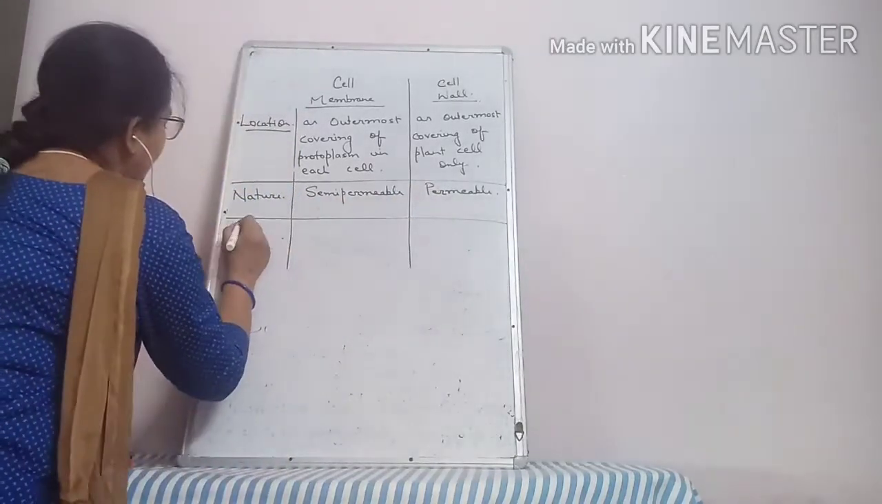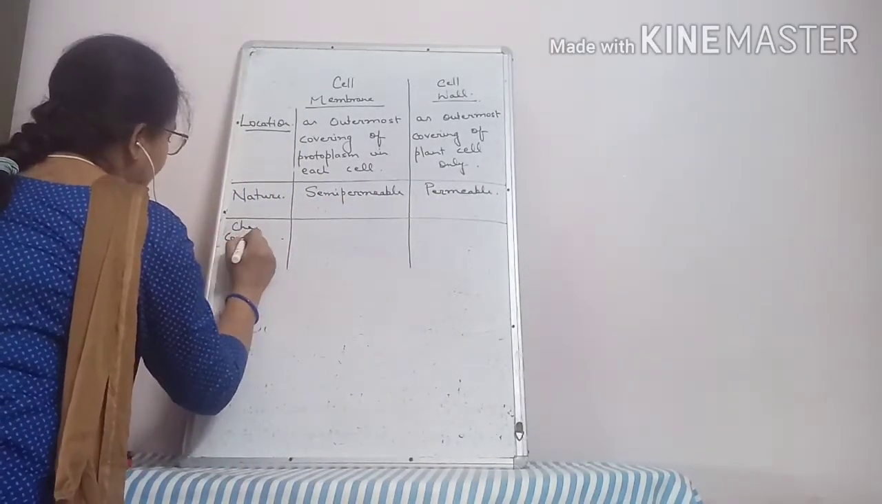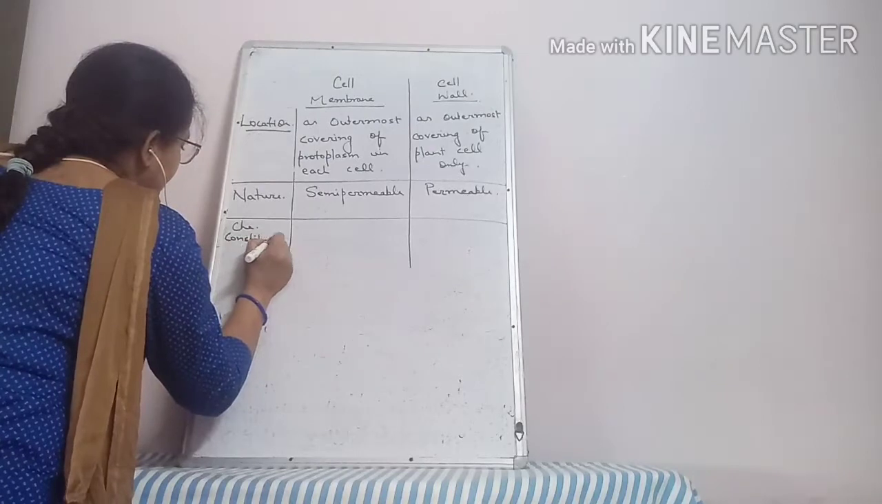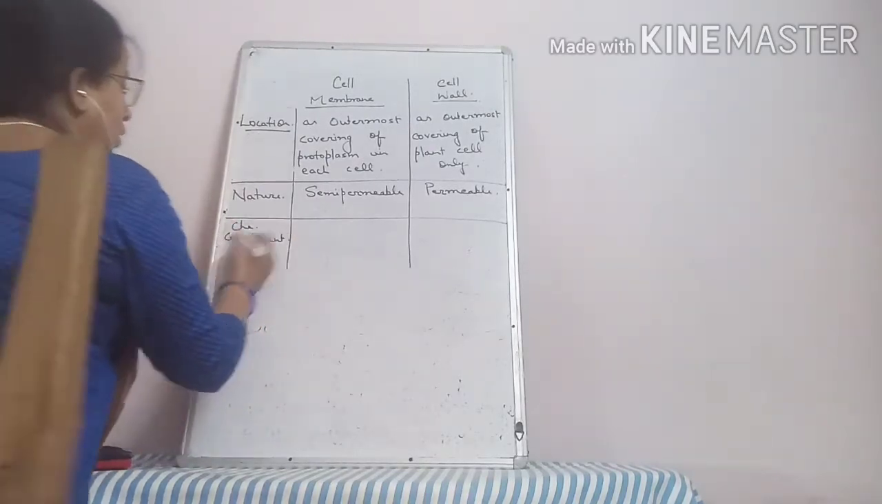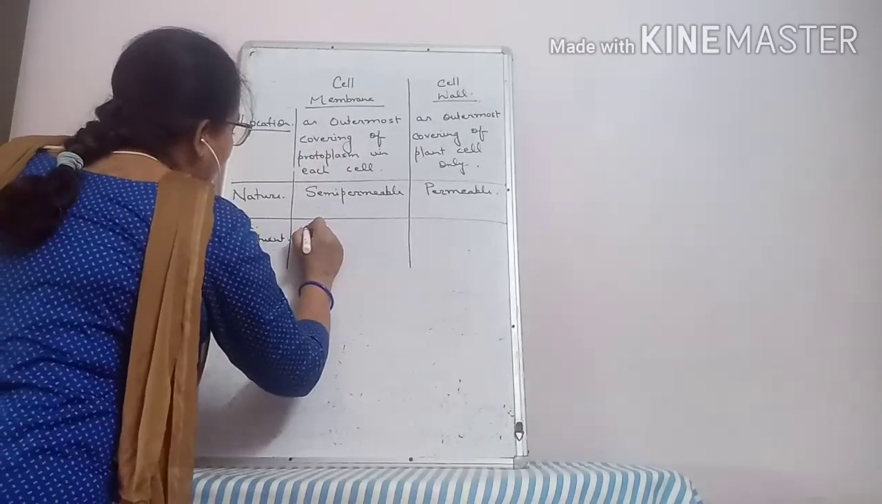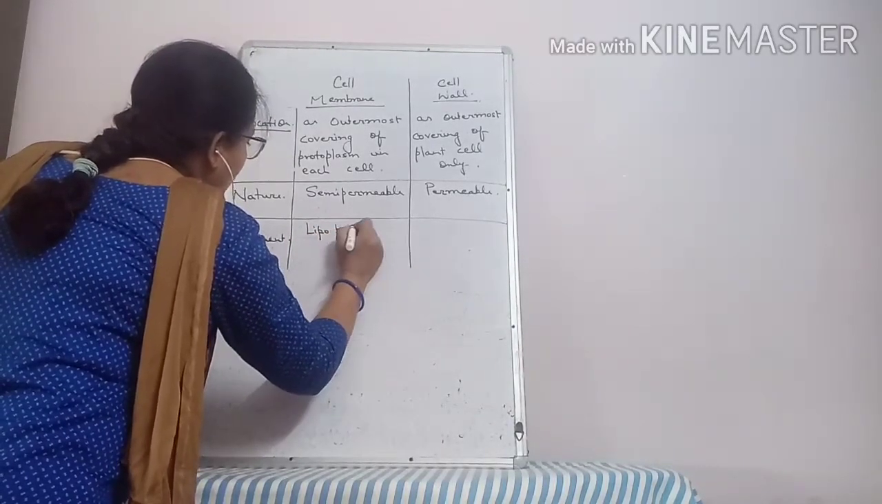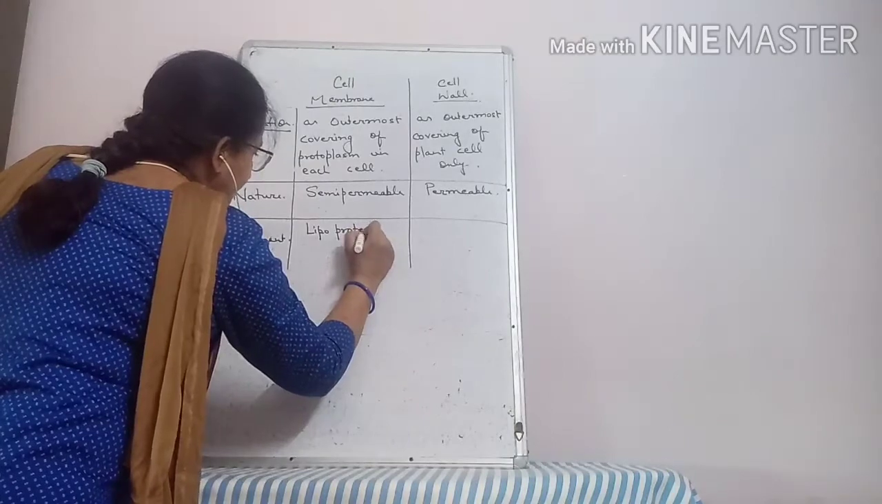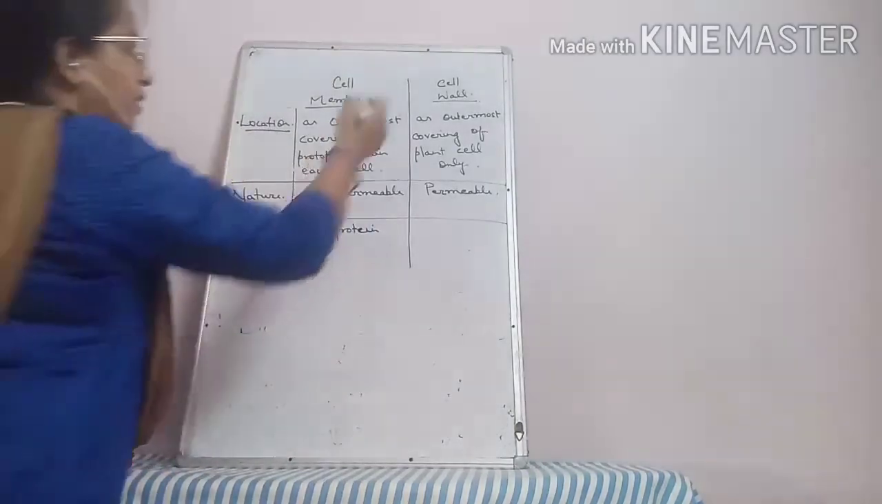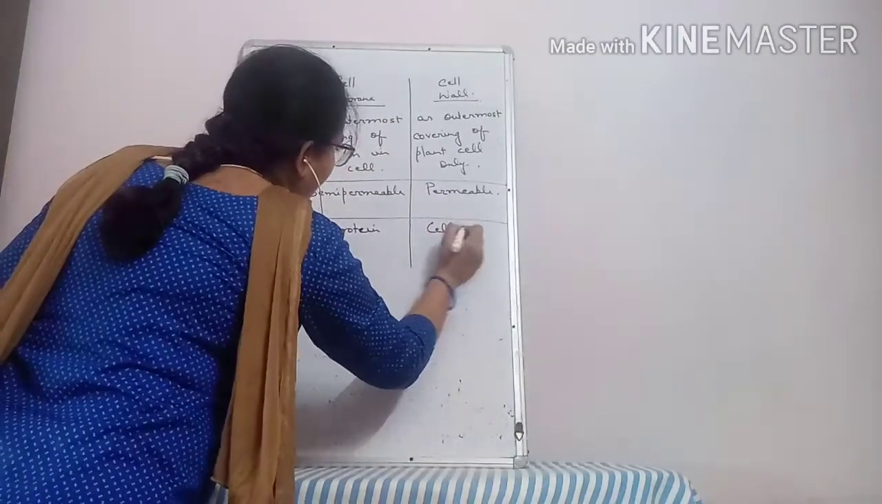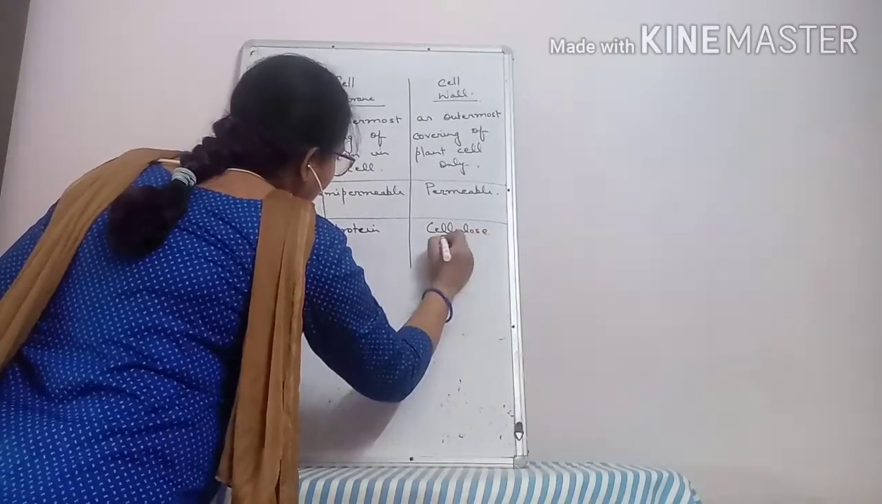What is its chemical constituent? You will find the cell membrane consists of lipid and protein. That's why it is also called lipoprotein. Whereas the cell wall consists of cellulose in plants.